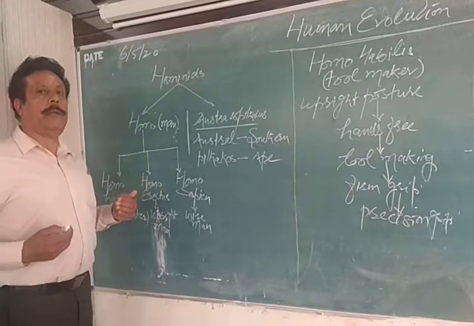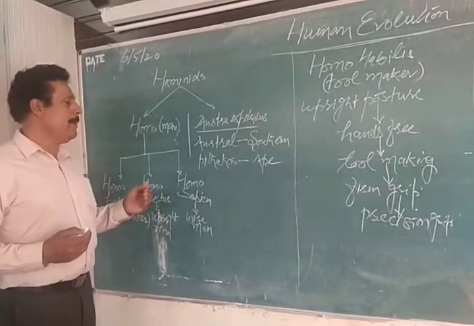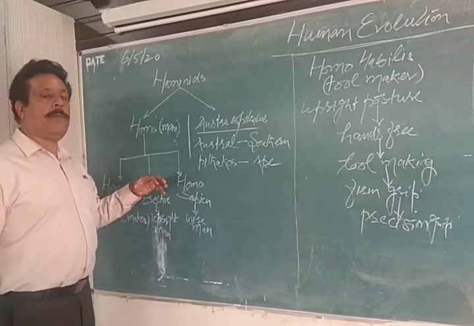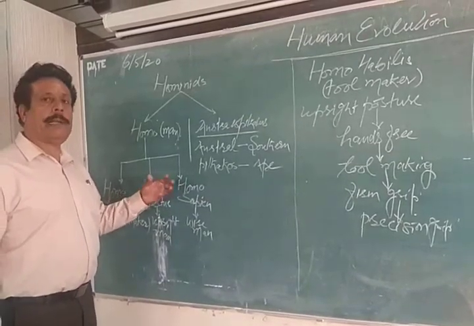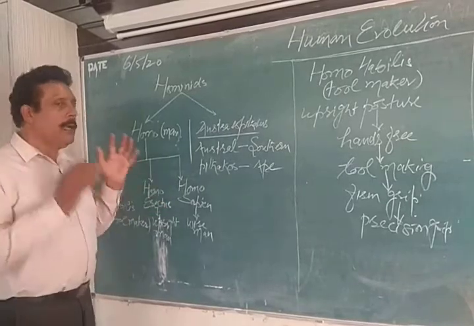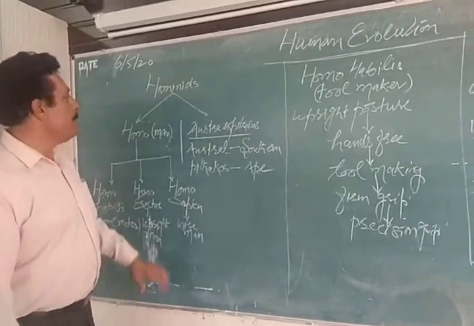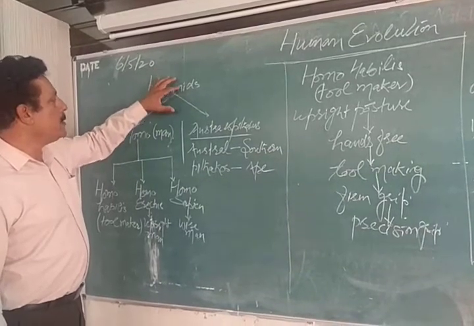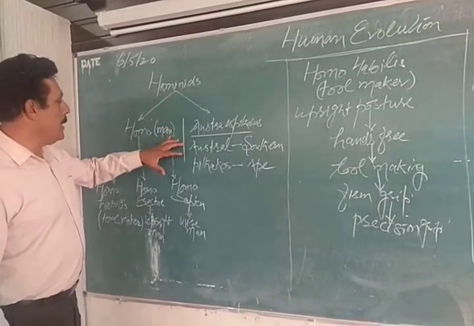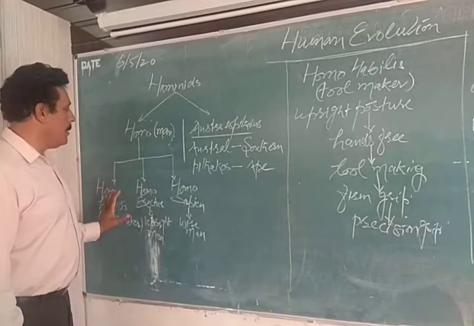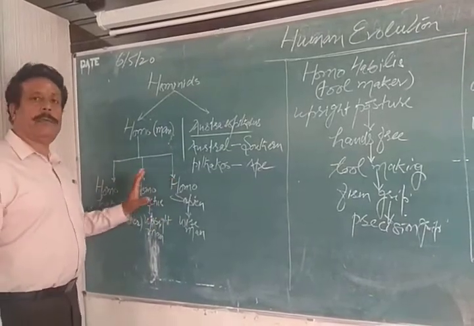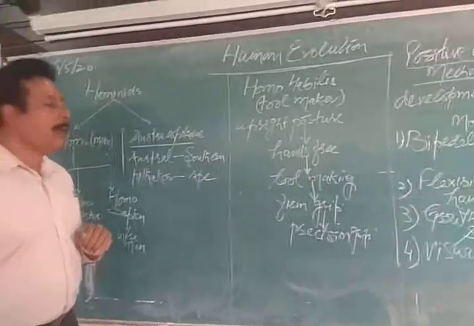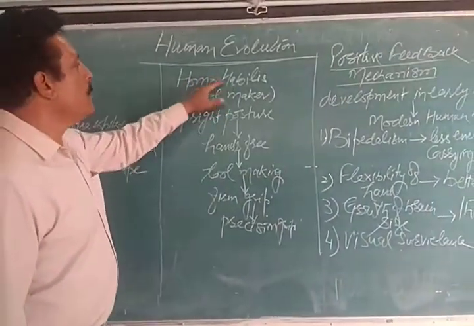What we people are today, we are Homo sapiens actually, because we have the ability to think, we have wisdom, we have the ability to plan, organize, and this and that because of development of our brain size. So this is how the development of hominids further went on, and then we have categorized various subhuman beings like this, which further developed into the human beings. Now let us take up the Homo habilis. Now what is Homo habilis?